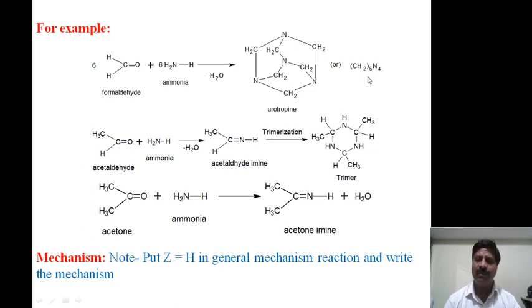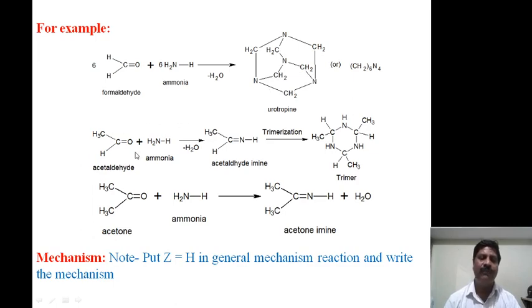The structure is written as (CH2)6N4, or the structure is like a 6-membered ring containing 3 carbon atoms, with alternating nitrogen atoms, and therefore it is urotropin, which is a very good drug used in the treatment of urinary infection.